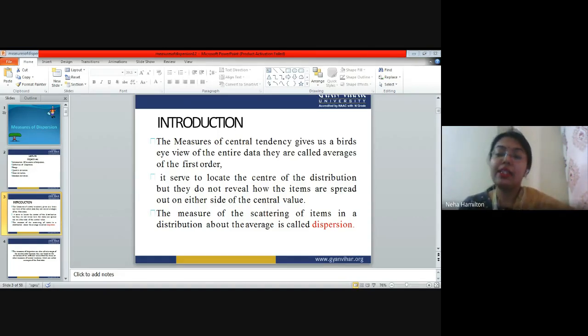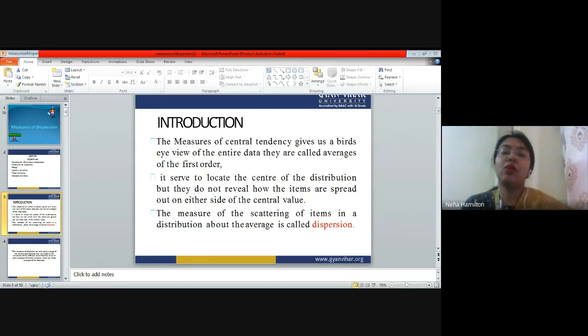But central tendency doesn't give you a complete idea of the whole of your distribution. If you combine central tendency and measure of dispersion, then you will get a complete idea of how your data is spread and the total characteristics of your sample, right? So when I talk about mean, mode, and median, when I talk about measure of central tendency, I am talking about first order averages that give you an initial introduction about your data's middle point.